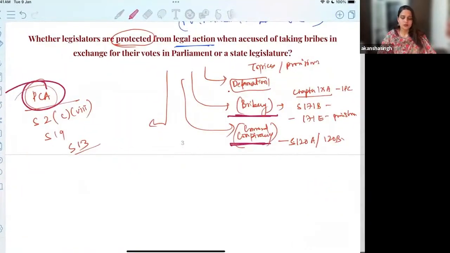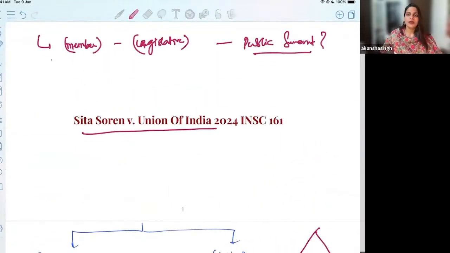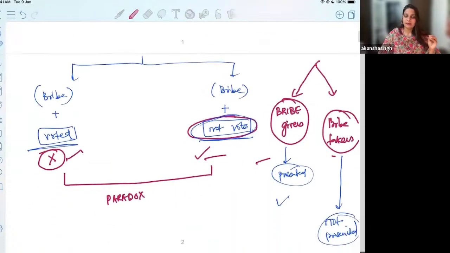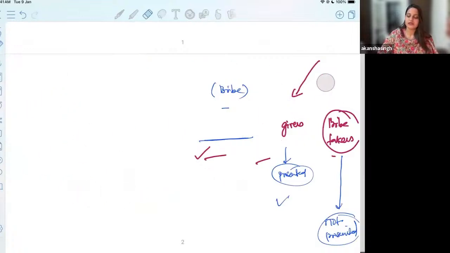Okay, so we have covered the first judgment, which is now overruled. And we have also covered what was held there. They made a distinction between bribe givers and bribe takers. They made a distinction between a person who is voted and not really voted. And now we come to Sita Soren and we try to understand what is happening here. What did she really do? What are the facts of this case?